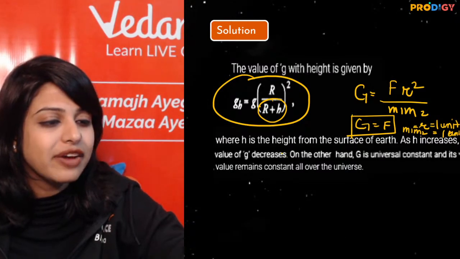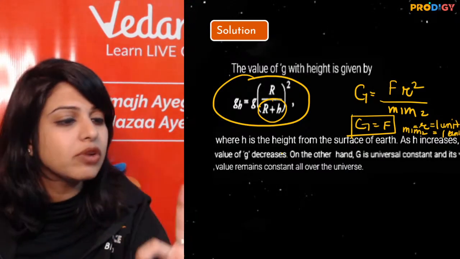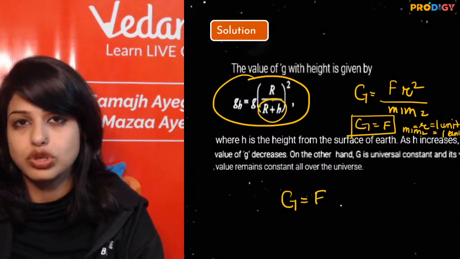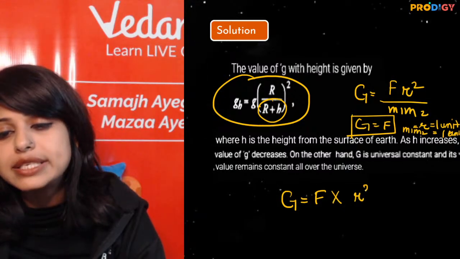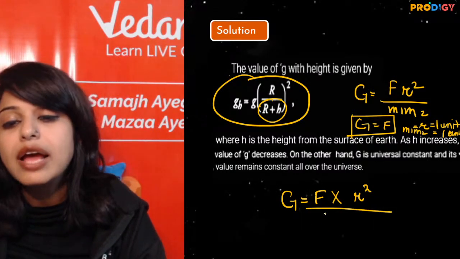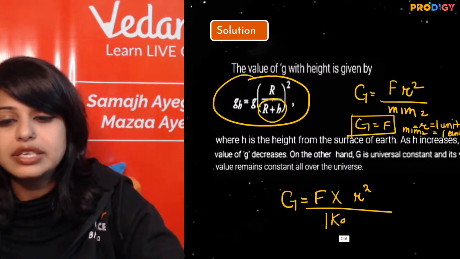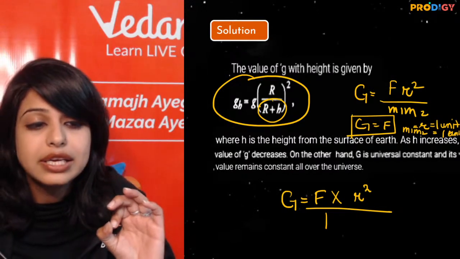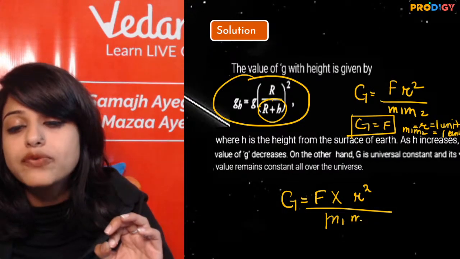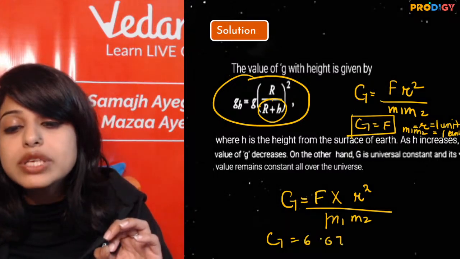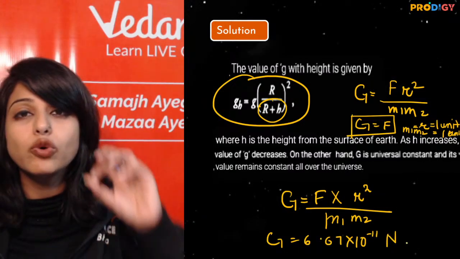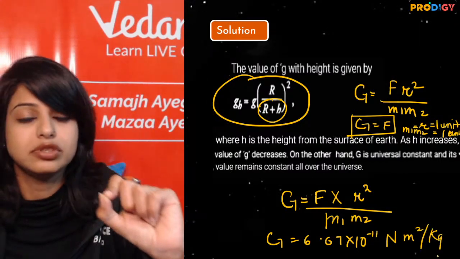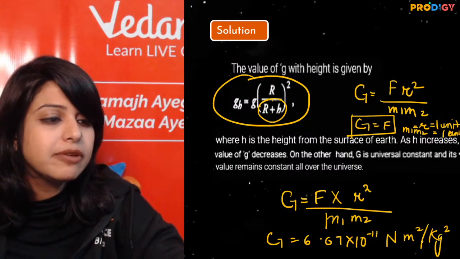Right, people? So everybody good with this? It remains always the same. Super good. So my capital G is defined as the force of attraction between two bodies kept at a distance of 1 meter, which are 1 kg each. This is exactly how Cavendish found the value of G to be 6.67, using a torsional balance that could measure the force between two 1 kg bodies kept at a distance of 1 meter. You're getting me?